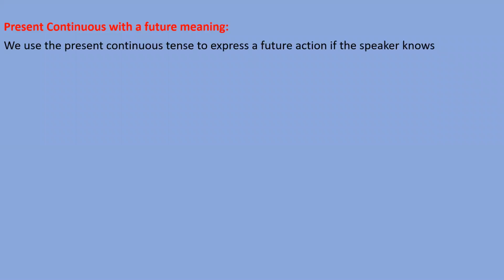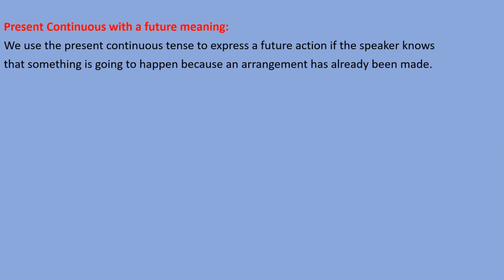Now, we need to understand about present continuous with a future meaning. So, dear students, present continuous tense also we can use for the future meaning. Let's understand how to use it. We use the present continuous tense to express a future action if the speaker knows that something is going to happen because an arrangement has already been made.